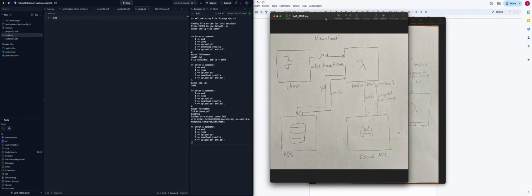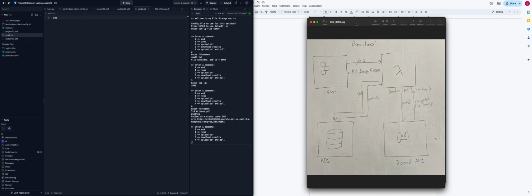For download, it's relatively similar. The client will send the job ID to the download function, which will then get the post information from the SQL server. It'll send the post information to the Discord API and get back the sequential messages that are encrypted. It will then reconstruct the encrypted file binary and decrypt the file binary to send back to the client.